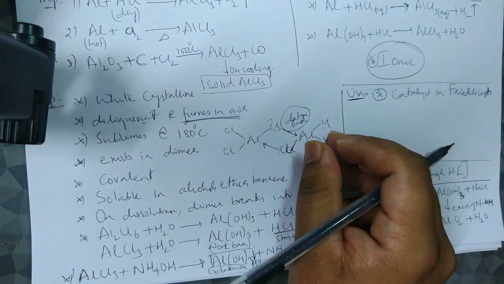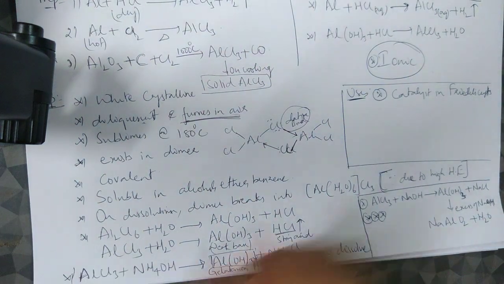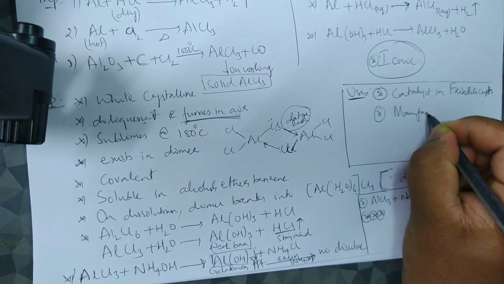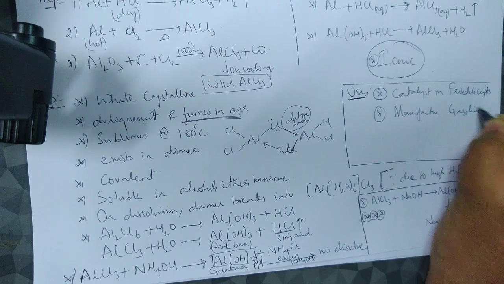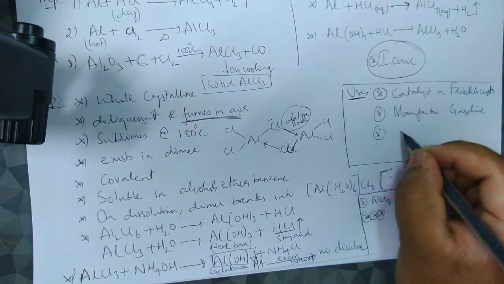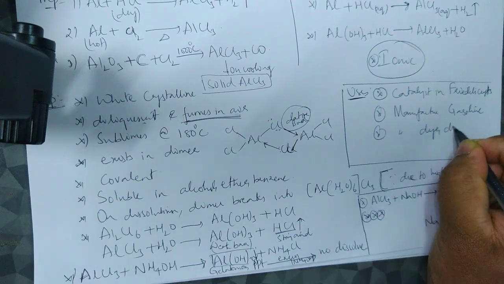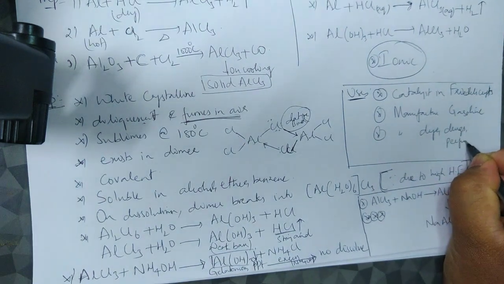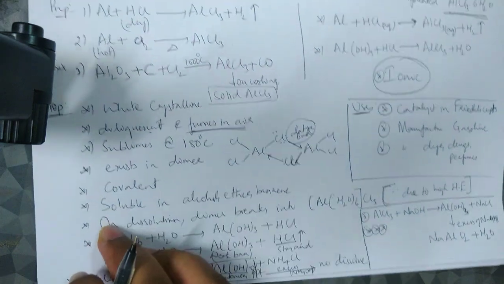In organic chemistry, aluminum chloride is used as a catalyst. It is also used to manufacture gasoline, and to manufacture dyes, some drugs, perfumes, etc. So these are the simple uses of aluminum chloride.